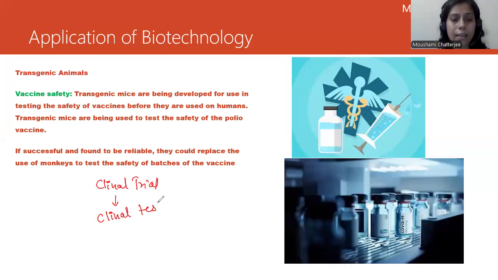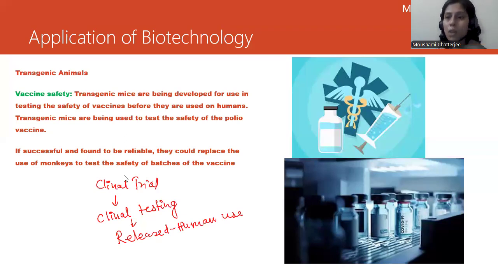Testing is required, and finally it will be released for human use. So vaccine safety is also very, very important. The reason being, it can cause a lot of immunological response, and it may cause various kinds of allergic reactions, right?